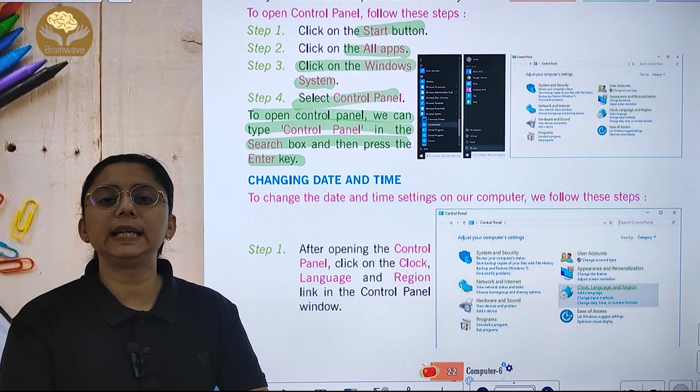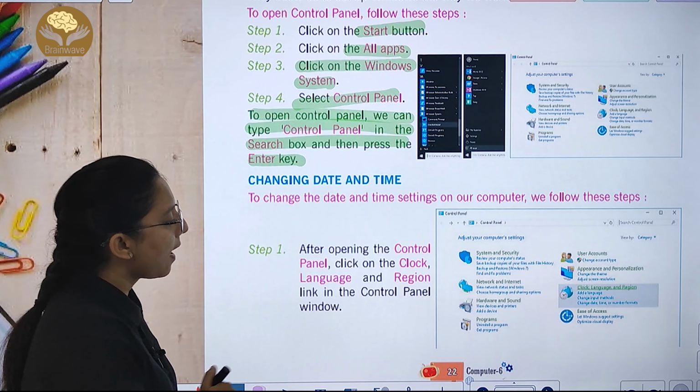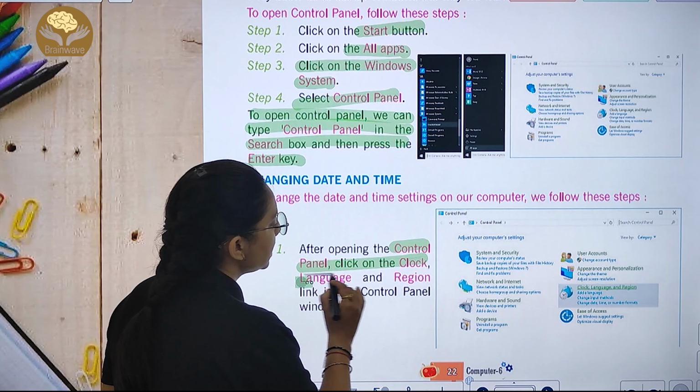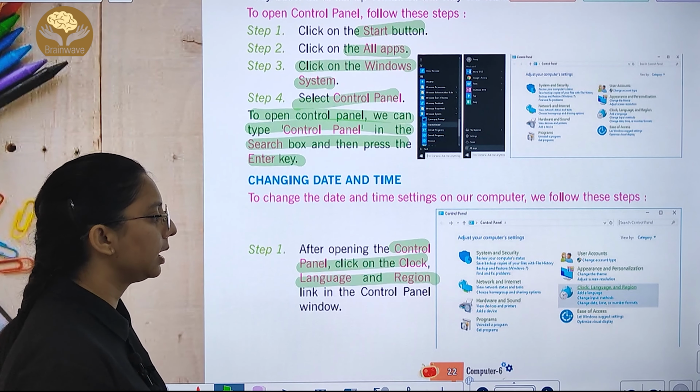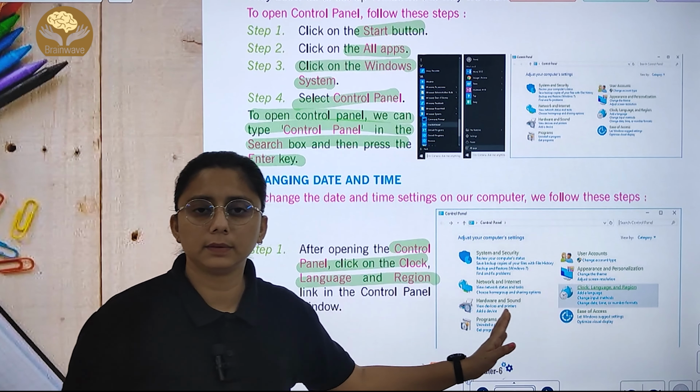Now you have to change date and time. How will you change it? After opening control panel, आप clock, language and region link पे जाएंगे, जो आपके control panel window पे ऐसे दिया हुआ है.